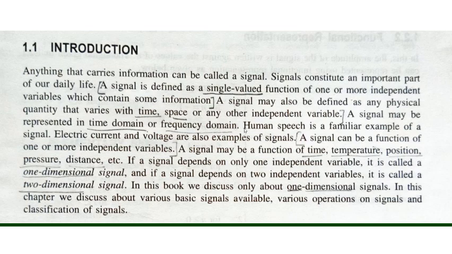The best examples of signals are electric current, voltage, human speech, audio video signals, mobile signals, communication signals. All are signals, and all these signals carry some information. Okay, so let us move forward.